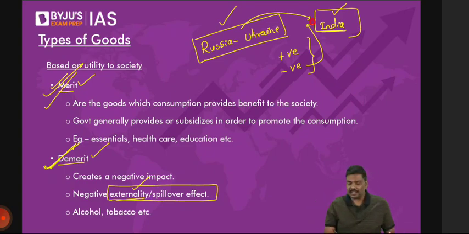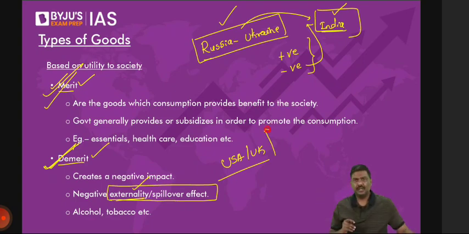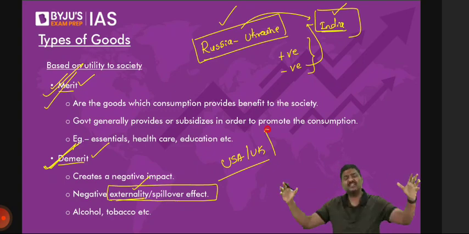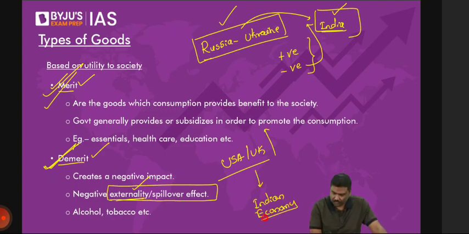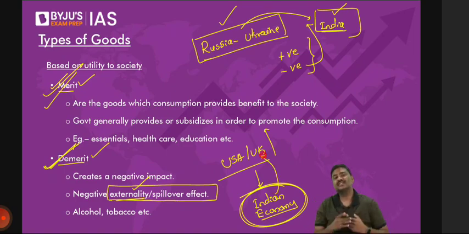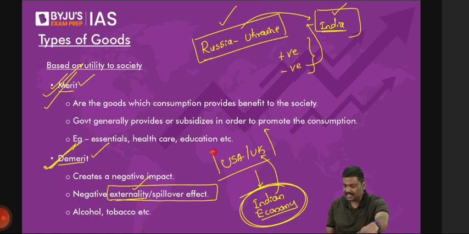Imagine USA and UK. The growth in the USA and UK starts at a very high pace. Both of these economies are growing at a very, very good pace. But imagine, the USA economy starts growing at a very fast pace. European economy starts growing at a very, very fast pace. Now, will it have an impact on the Indian economy? How many of you are reading newspaper? Of course, yes. How, sir? Indian economy is connected to both of them. We export a lot of goods and services. Now, if the growth in both of these economies is very high, don't you think India's exports will also increase? This is positive.